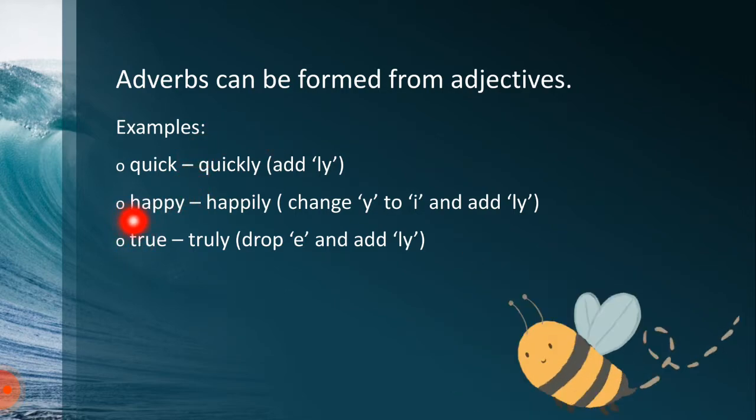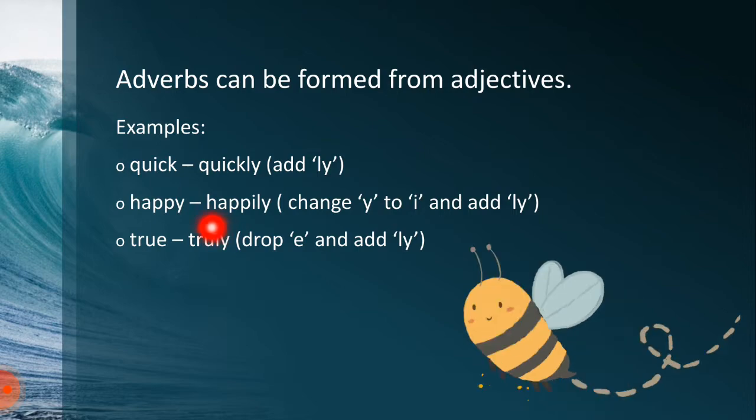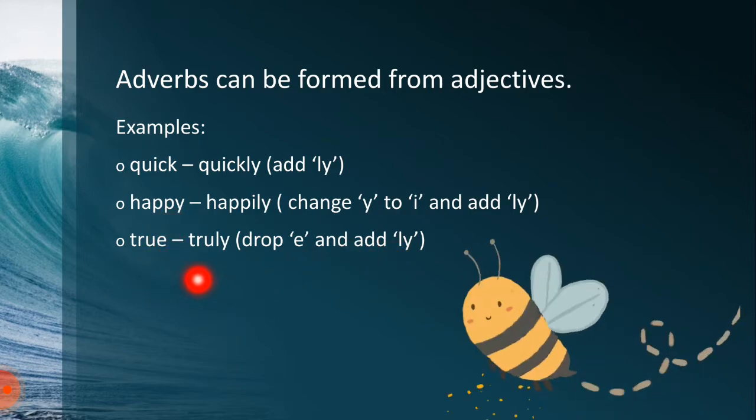Similarly, we have the word happy. Happy is an adjective. If we change this y into i and then add ly into it, it will become happily, and this is an adverb. The third example is true. True is an adjective. If we remove this e and add ly, it will become truly, which is an adverb.